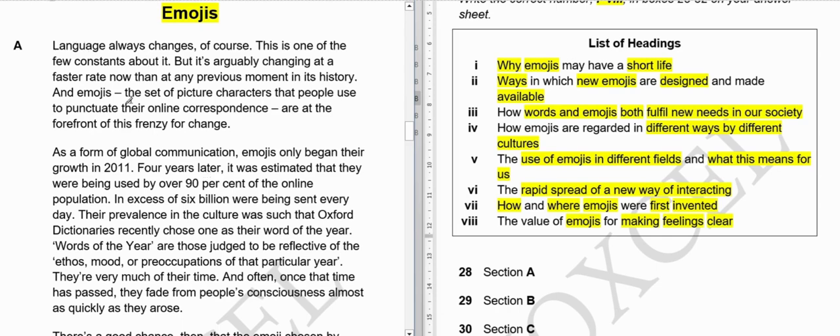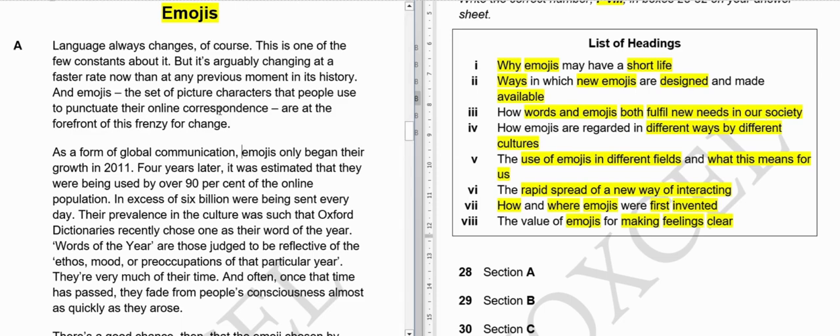So, according to this paragraph, why emojis may have a short life, there is no mention like that. Ways in which new emojis are designed and made available. Is there anything about the designing and being made available to public? No, they have just told us what emojis are here. They have just said what emojis are, but there is no mention of the design and the availability of the emojis. Third, how words and emojis both fulfill needs in our society.